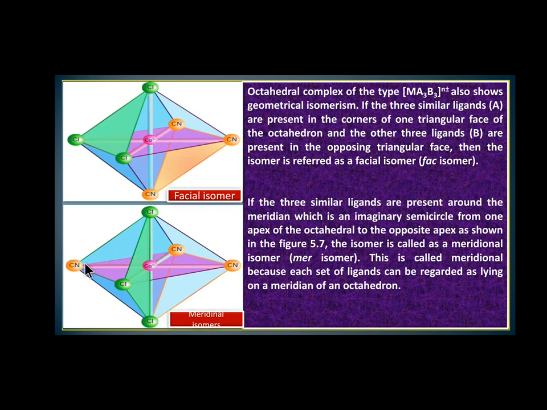So it is a B3 meridional. So it is A3 meridional, it is B3 meridional. So the imaginary semicircle, from one apex to another opposite apex, represents the meridional isomers.